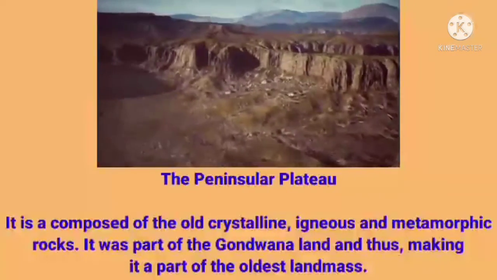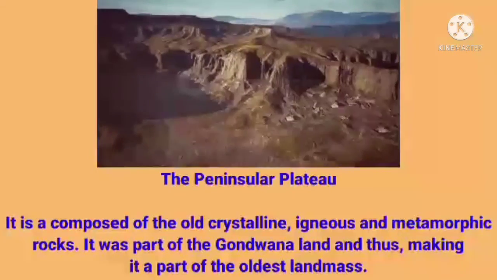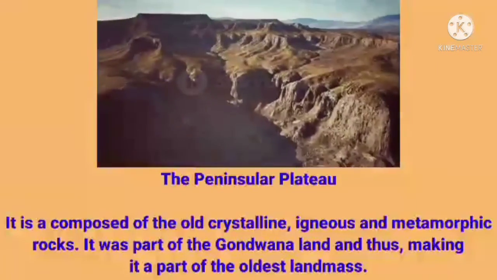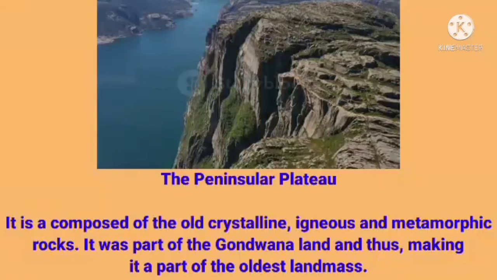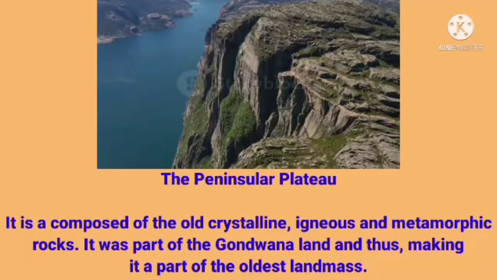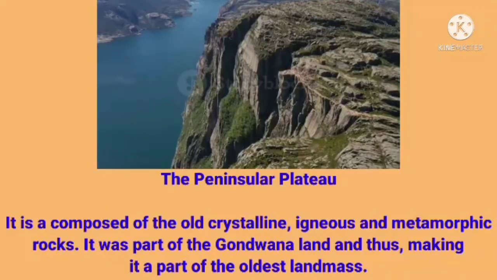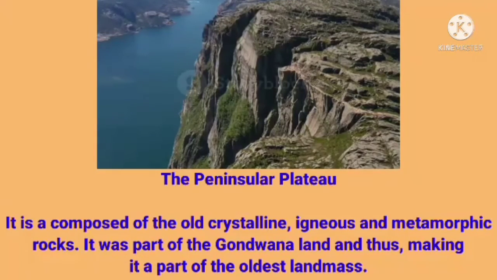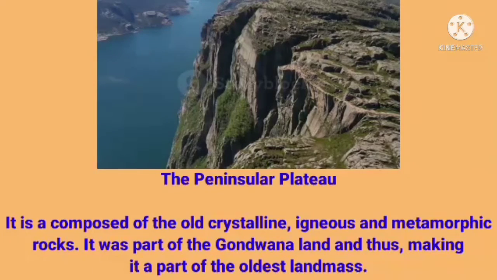Students, the peninsular plateau is the oldest landform of our country, rising from a height of 150 meters of the river plains up to an elevation of 600 to 900 meters. The irregular triangle, as you can see in this picture, is known as the peninsular plateau.